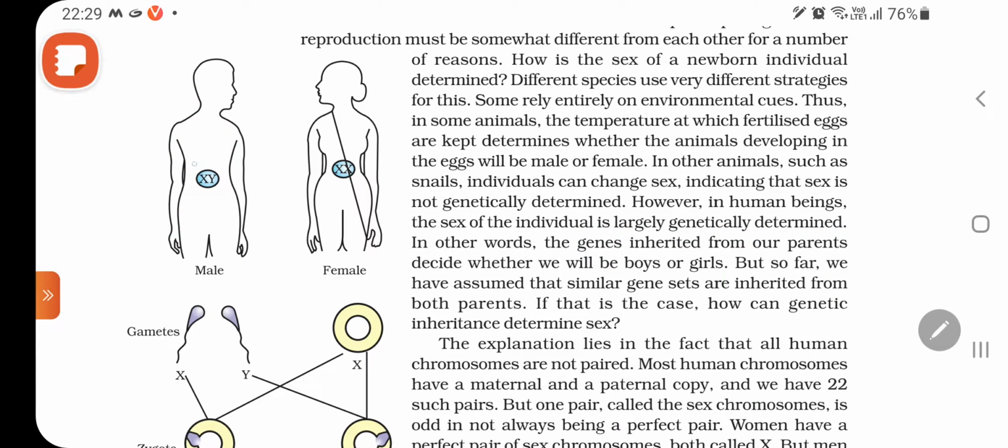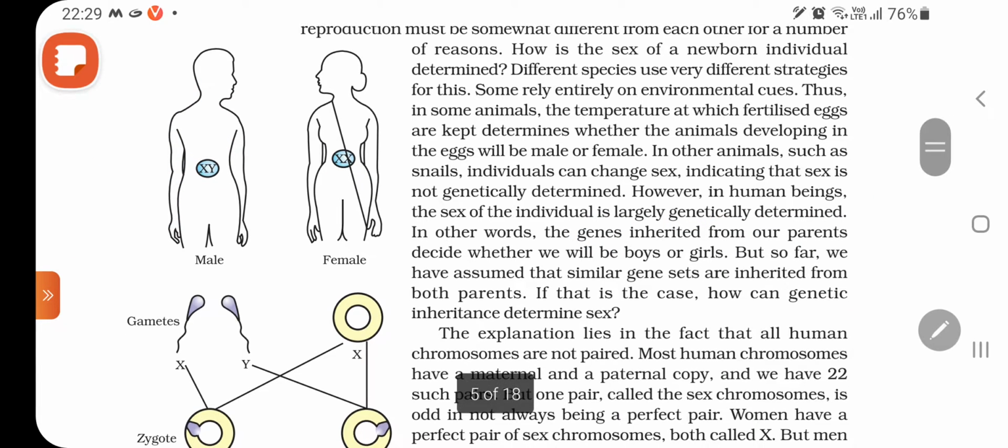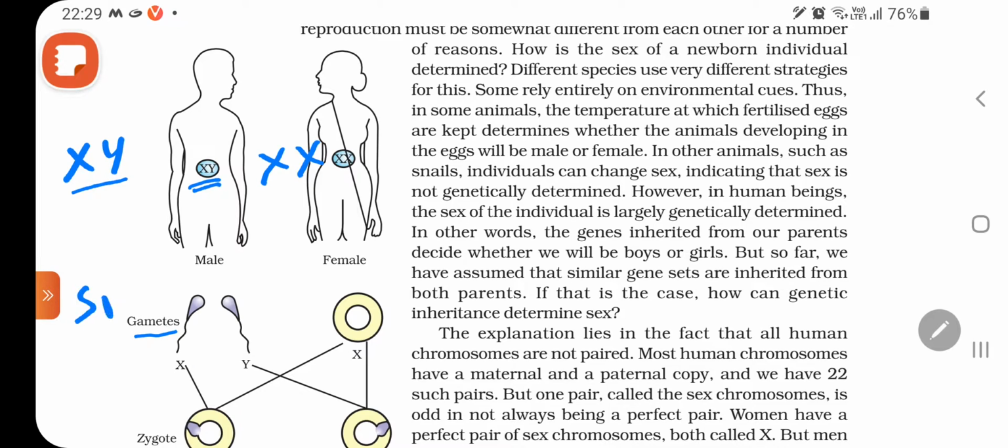You can see here that in all the cells of our body, one pair of sex chromosomes is present. XY are the chromosomes which are present in males, XX is present in the case of females. When gametes are formed, gametes in the case of males are known as sperm, and gametes in the case of females are known as ovum. Ovum is singular, ova is plural.